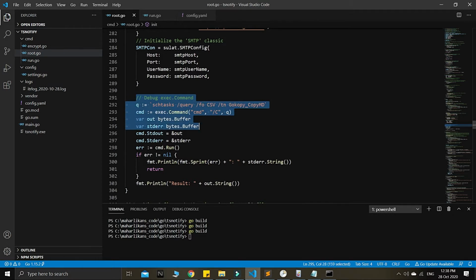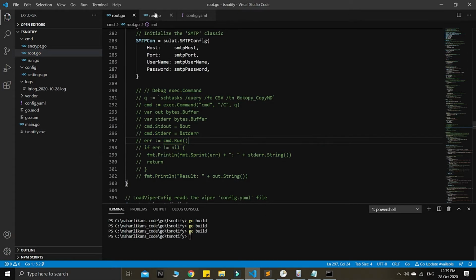So just remember this, guys, it is very important. When you want to debug this exec command, whatever commands you pass on to this exec command, it will throw by using this std out and std error. This is all built in from Go. So right now we just want to disable it first.